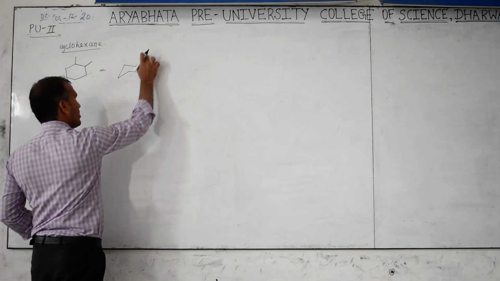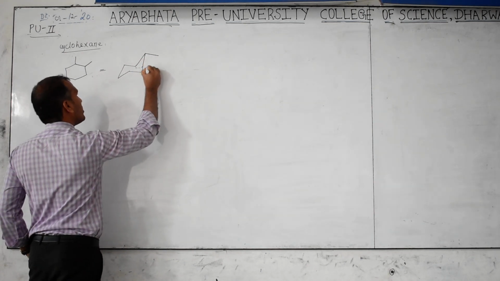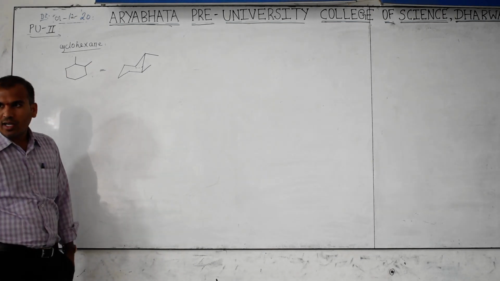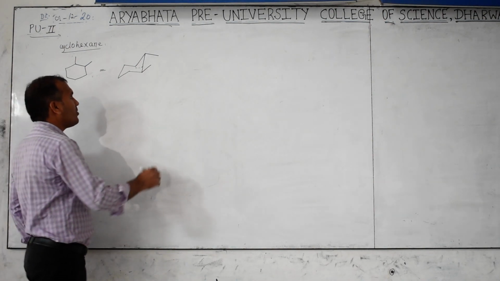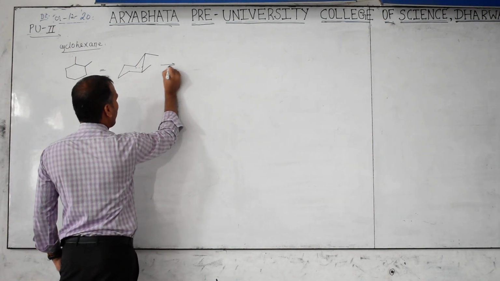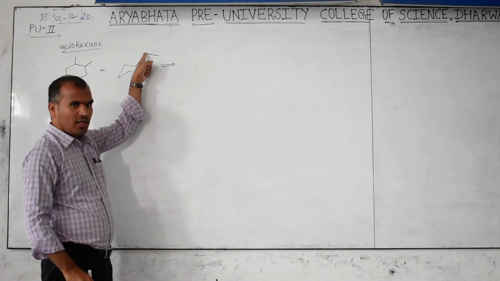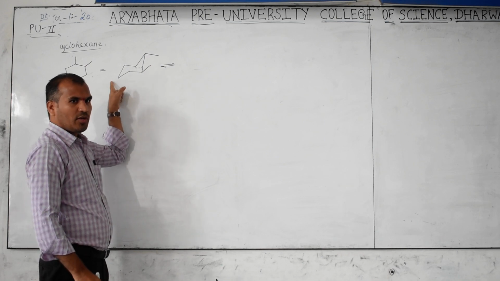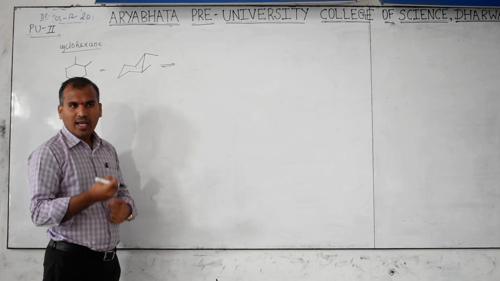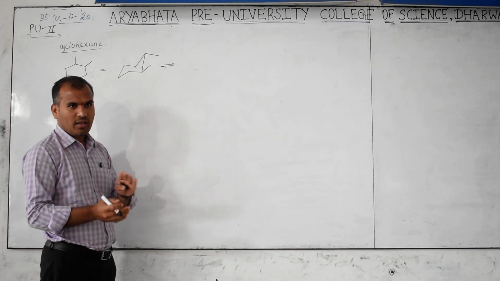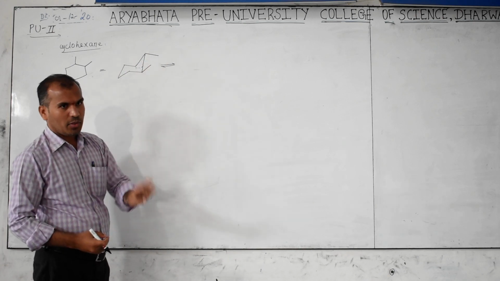Now if you consider this the first carbon, this is the second carbon, then this methyl group is at the equatorial position, and this methyl group is also at the equatorial position. Both are at equatorial positions, so it is the stable conformation. Now if you ring flip, the up carbon is converted to down, and the down carbon is converted to up. When you flip, equatorial is converted to axial and axial to equatorial, but on the same side.